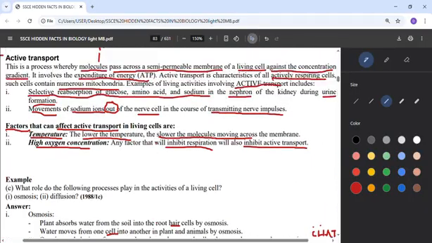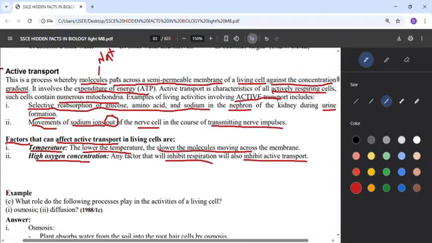How the molecules now pass across a semi-permeable membrane of a living cell against the concentration gradient, that's active transport. It's just like when someone is climbing a mountain. That's active transport.